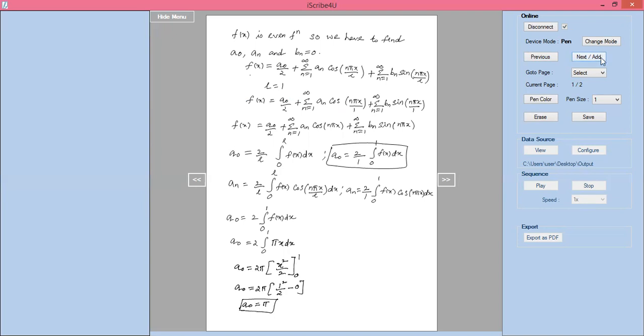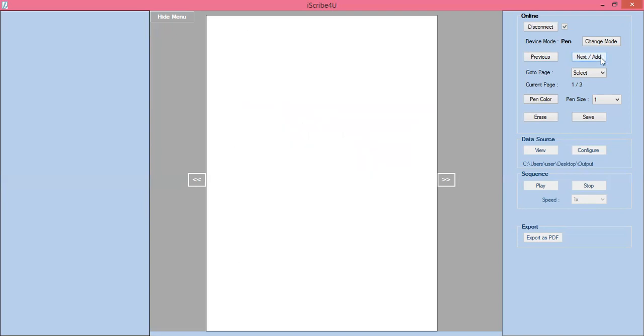Now I will find an. an equals 2 by L, which is 2 by 1, into integration of 0 to 1 f of x into cos n pi x dx.